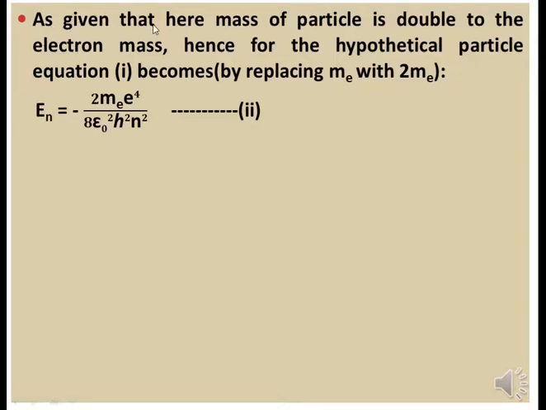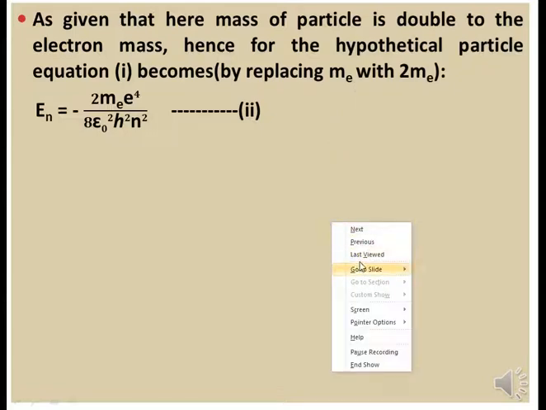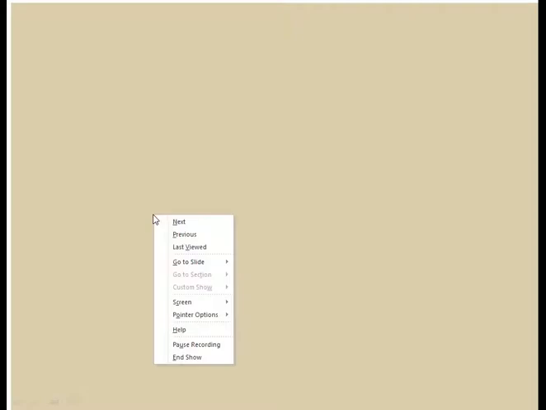As given, the mass of the particle is double the electron mass, hence for the hypothetical particle, equation 1 becomes, by replacing me with 2me.